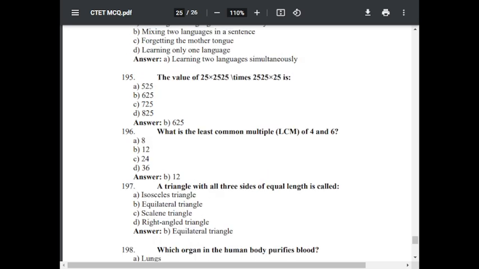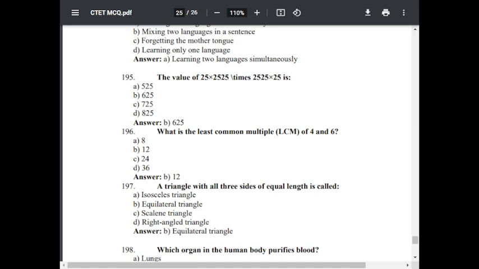Question number 196. What is the least common multiple, LCM, of 4 and 6? Option A 8, option B 12, option C 24, option D 36. The correct answer is 12.